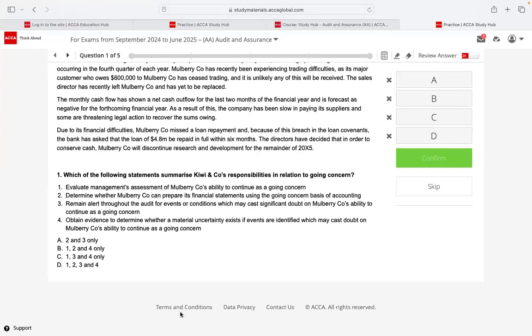Okay. So question number 1. Lakshajini, you answer first, then we can go to Shami, then Hajara, then Imran. Which of the following statements summarizes Kiwi and Co's responsibilities in relation to going concern? Right? So, Lakshajini, who is Kiwi? No, that's the audit firm. Kiwi is the audit firm. Mulberry is the company. You have to be sharp. You have to be focused on the question. Do you understand?